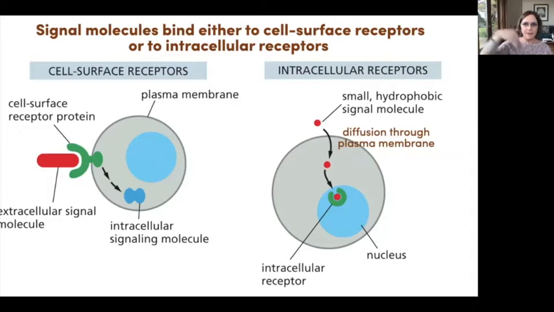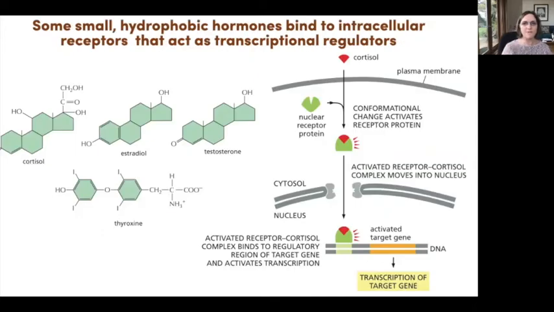Another class of signaling molecules, particularly some kinds of steroid hormones, are small and they're hydrophobic enough that they can actually pass through a membrane, and they can directly go into the cell, bind to receptors within the cell, and many of the receptors for these kinds of signals, once they bind to the signal, they go into the nucleus and directly activate transcription. This is the only slide I'm going to show about that kind of signaling. It's relatively simple compared to the rest of what I'll talk about today.